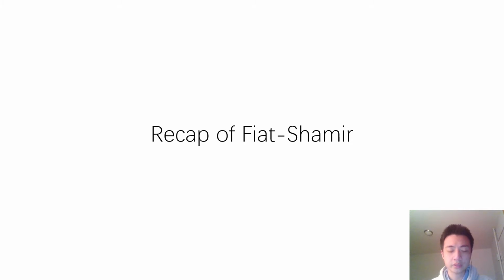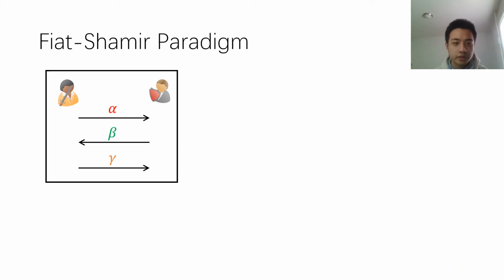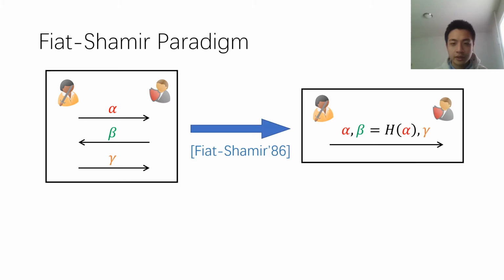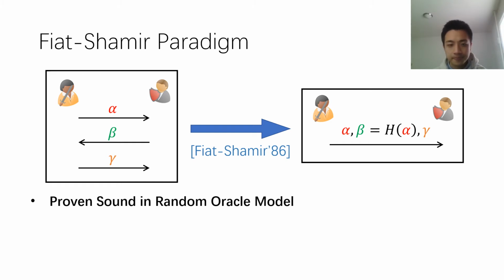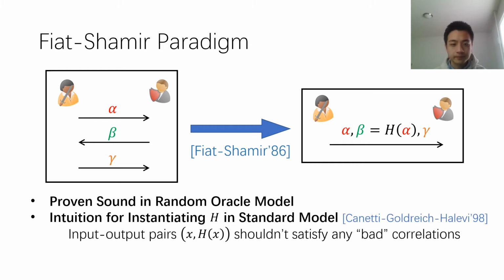To achieve our results, central to our method is the Fiat-Shamir paradigm. Next, I'm going to recall what the Fiat-Shamir transformation is. The Fiat-Shamir transformation is a method to round-collapse a public-coin interactive protocol into a non-interactive protocol by replacing all the verifier's messages with the hash of the transcript so far. And the soundness of the resulting protocol was first proven in the random oracle model.